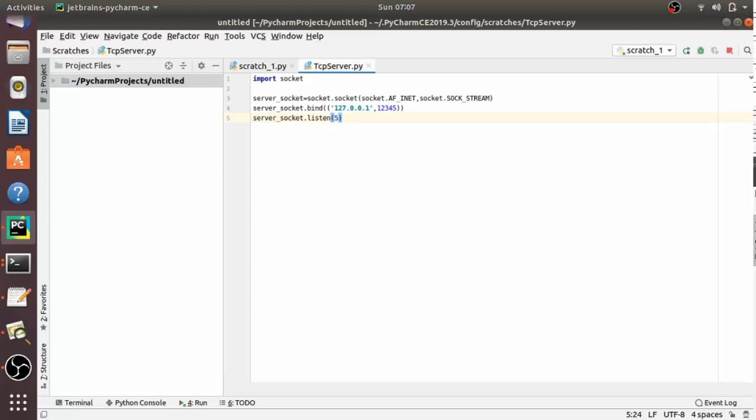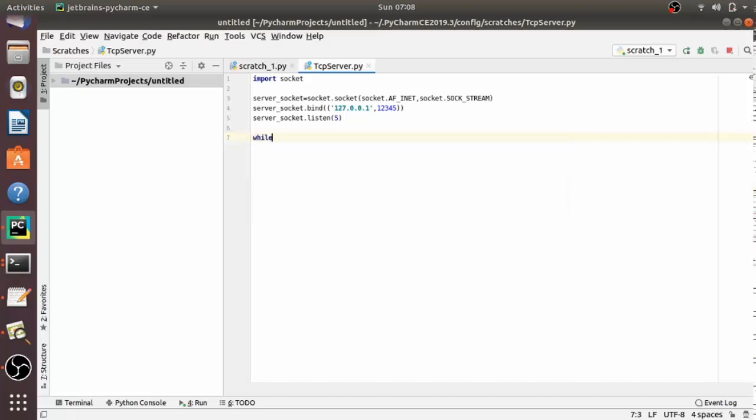So 5 here means that 5 connections are kept waiting if the server is busy. And if a sixth socket tries to connect, then the connection is refused.